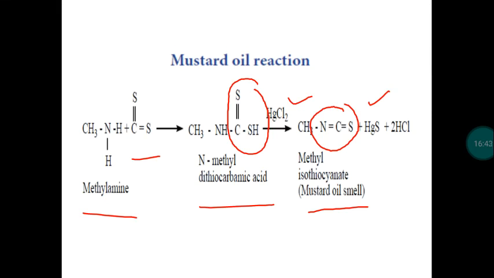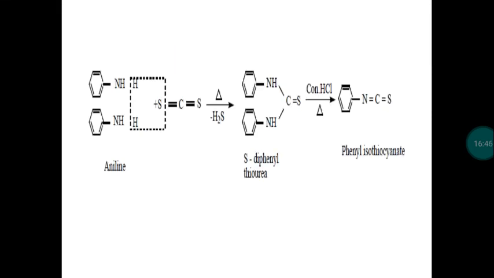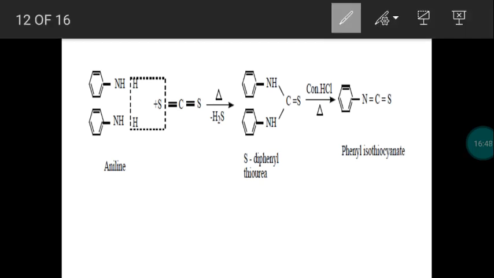So we have taken an aliphatic amine. One more example can be considered. This is an aromatic amine. Take 2 molecules of aniline. Aniline reacts with carbon disulfide. There is a liberation of hydrogen sulfide gas, which you can easily observe. So we get thiourea, and we know the formula for urea, NH2CONH2. NH2 C double bond S NH2 is called thiourea.